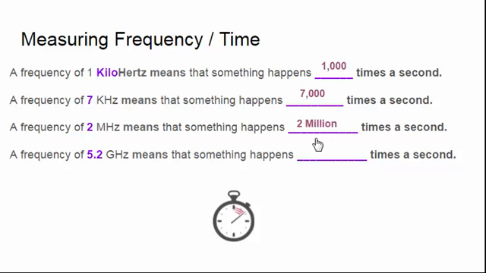You should have come up with 2 million, right? Because M means mega. And mega is a prefix for a million. So this is 2 million times a second something is occurring. And then finally, the last one, 5.2 GHz, means that something is happening blank times a second. 2 more seconds here. Let's see. Alright. You should have come up with 5.2 billion times a second, right? Because G is short for billion. Awesome. Let's give you some other challenging ones.